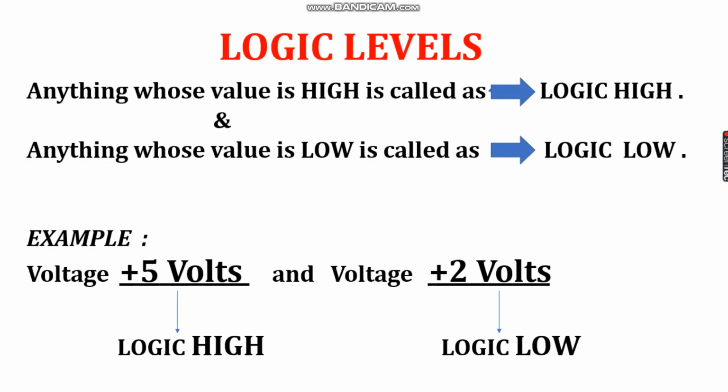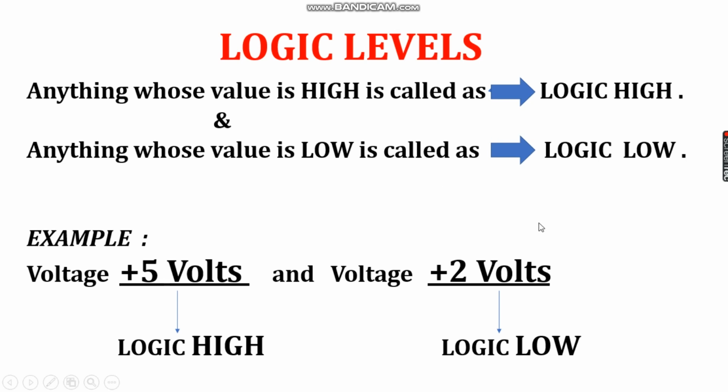In this topic of logic levels, we will learn what is the meaning of logic high and what is the meaning of logic low. In digital electronics, we have only two logic levels. One is high and another is low. Anything whose value is high, again I will repeat, anything whose value is high is called as logic high in the concept of digital electronics, and anything whose value is low is called as logic low.